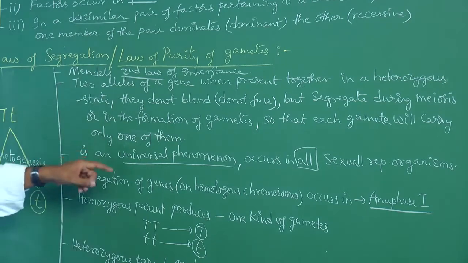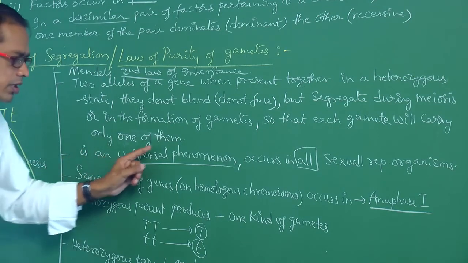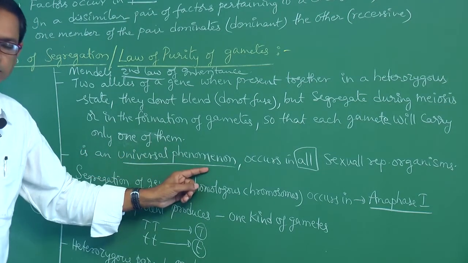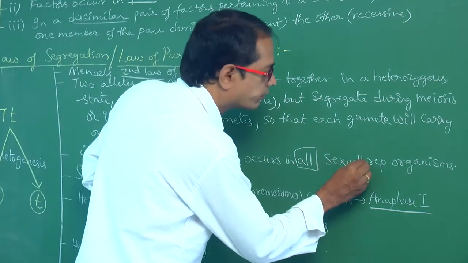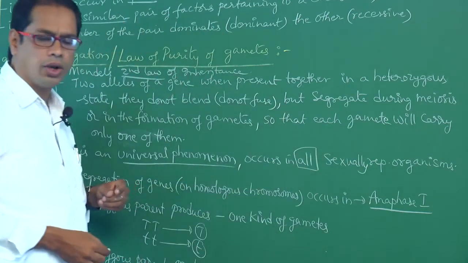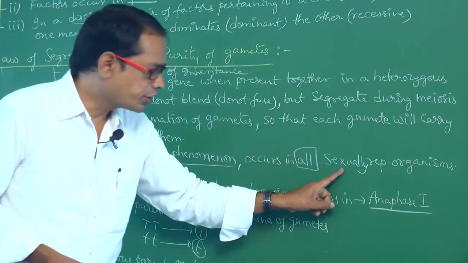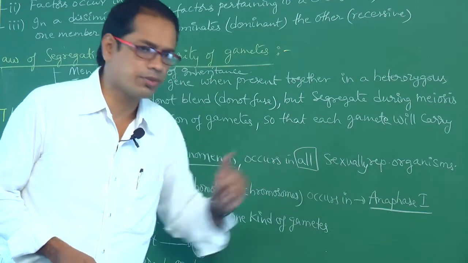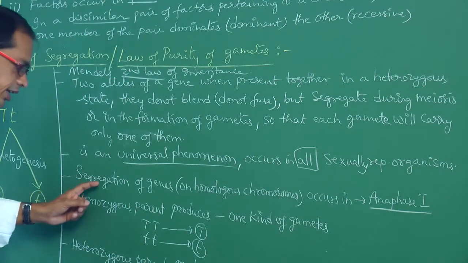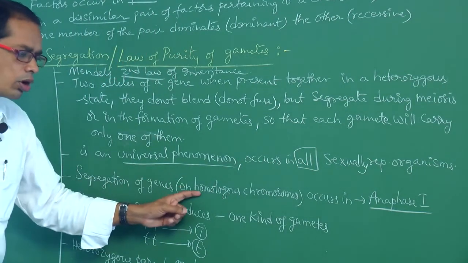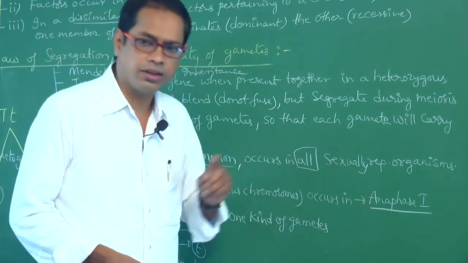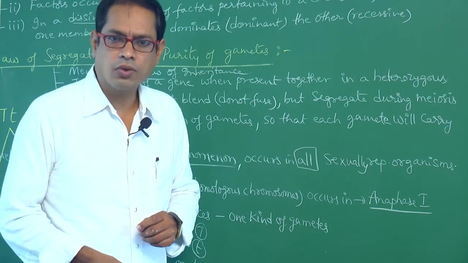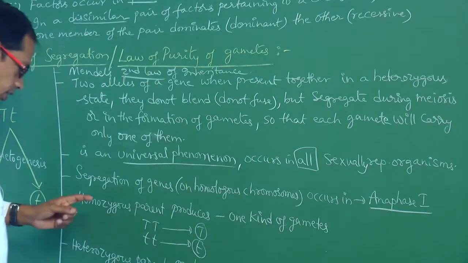It is a universal phenomenon, occurring in all sexually reproducing organisms. Next, segregation of genes on homologous chromosomes occurs in which phase? Anaphase 1 of meiosis.